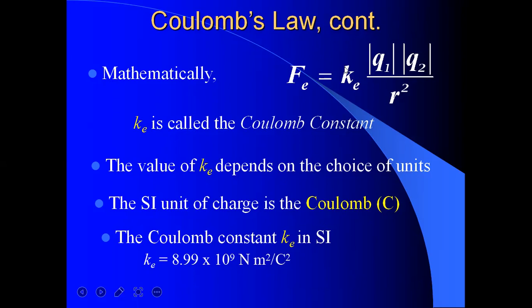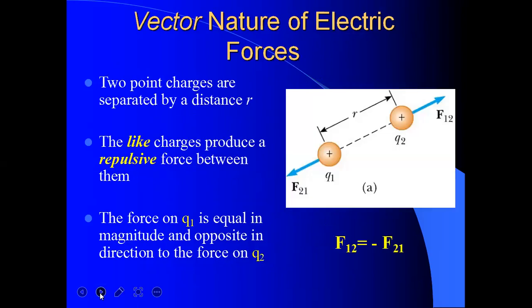You must know this can be represented by 1 by 4 pi epsilon naught. The value of Ke depends on the choice of units. In SI units, the charge is in coulombs. The Coulomb constant Ke equals 8.99 times 10 to the power 9 newton meter squared per coulomb squared. This is a very important constant in Coulomb's law.